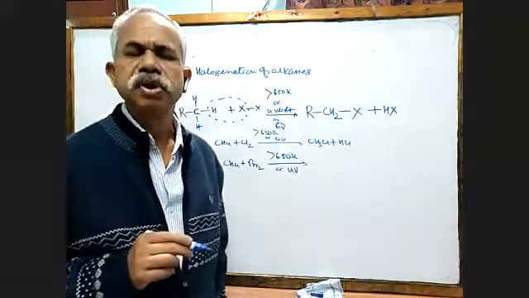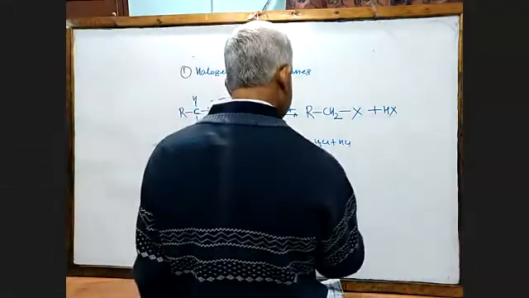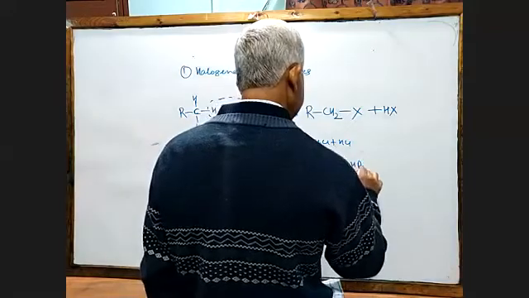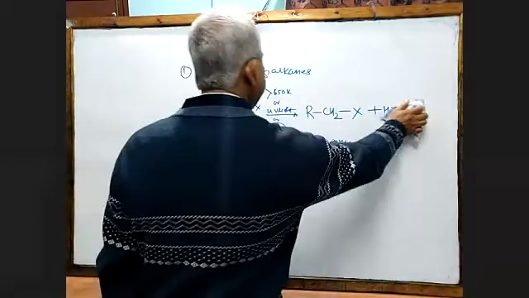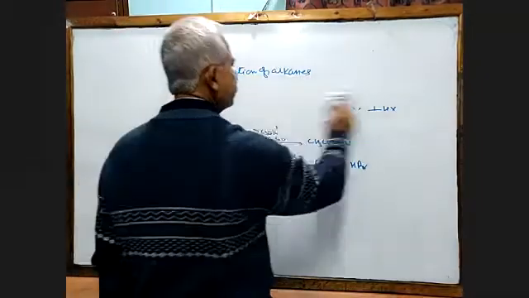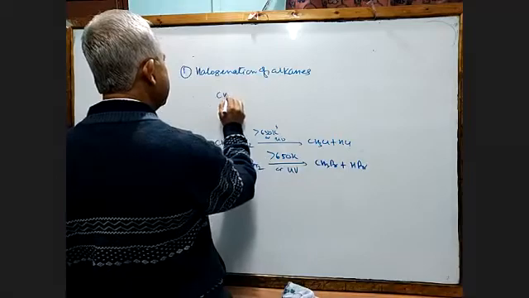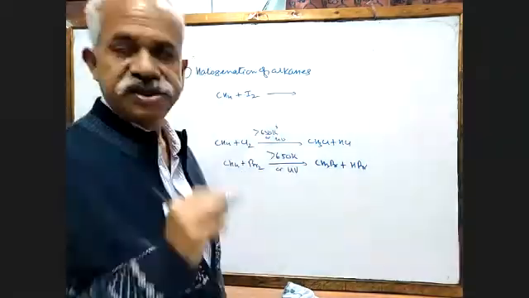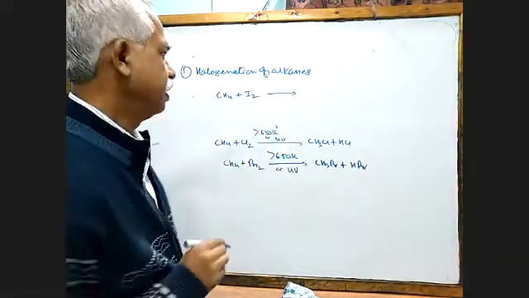Simply because chlorine is more electronegative. Now, you can get here CH3Br. When you go for iodination, the thing is a bit different from chlorination and bromination. When I carry out the iodination, iodine molecules are very sluggish in their reactivity. The reactivity is less.